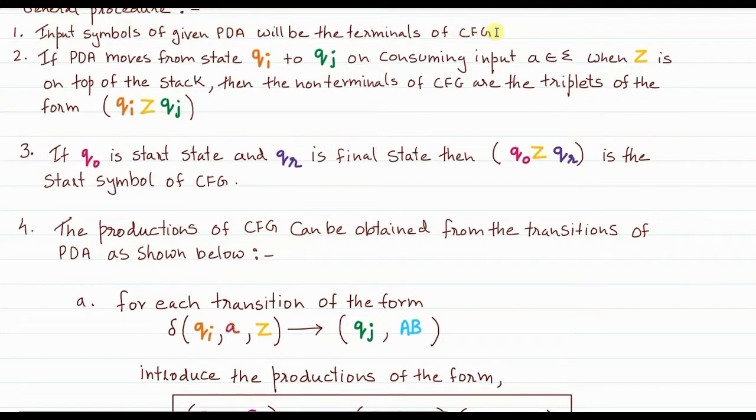First, the input symbols of the given PDA will be the terminals of the CFG. So suppose the input alphabet set contains A, B. Then the terminals of the resultant context-free grammar also will be A, B. That's the meaning of it.